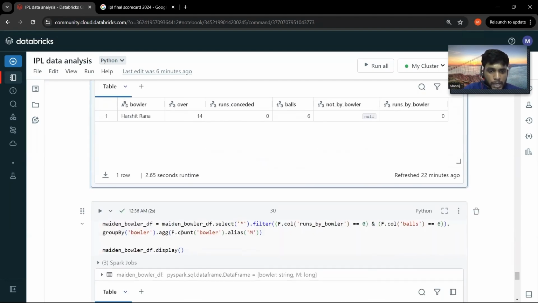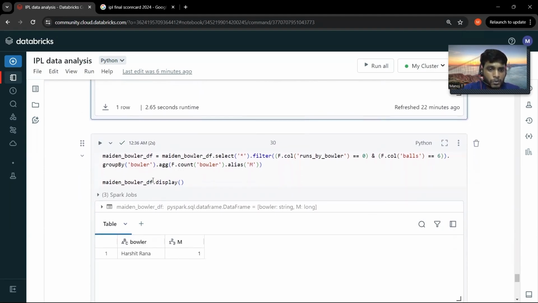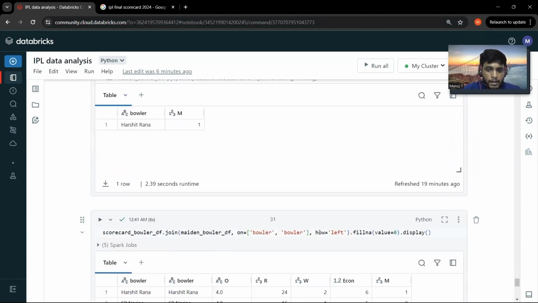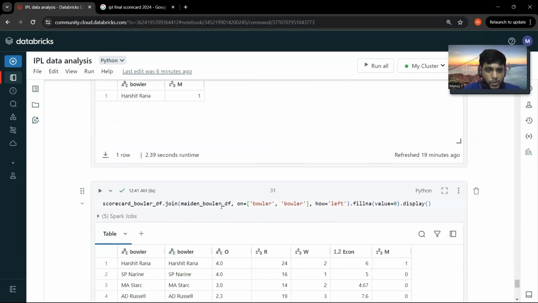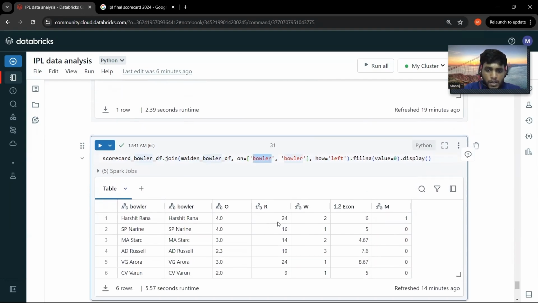So now I will again do a group by operation and get the total number of maiden overs for each bowler, and then I'm performing a join of the existing scorecard bowler DF with this maiden bowler DF based on bowler. And yeah, this is the outcome.